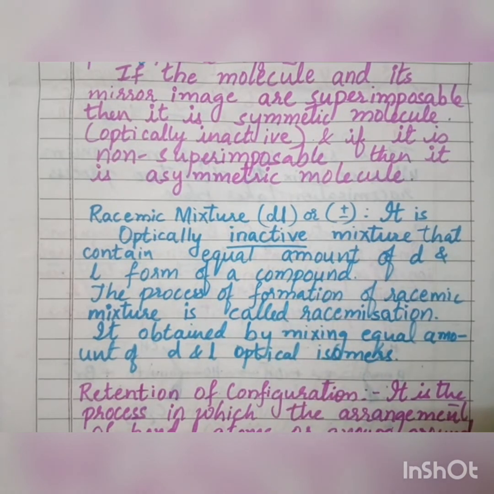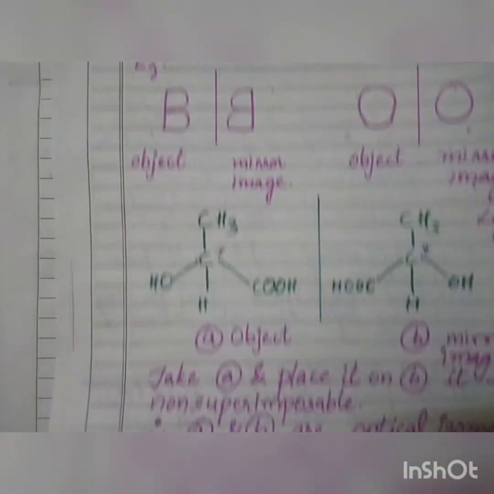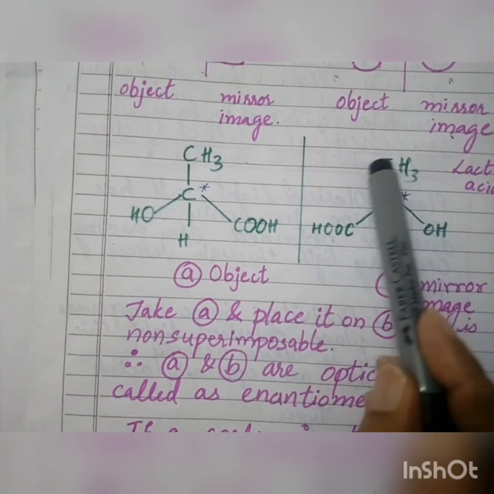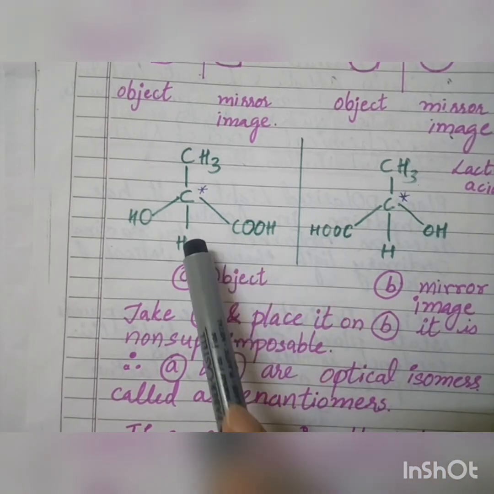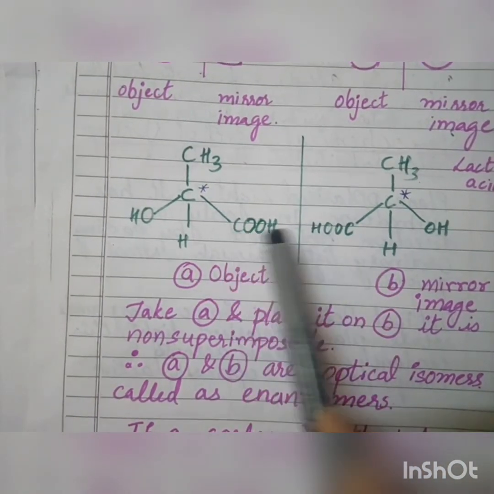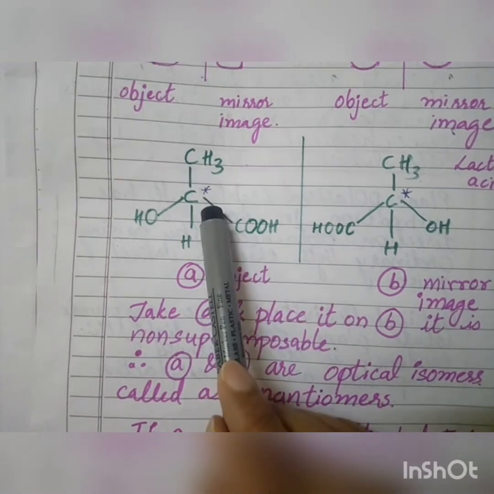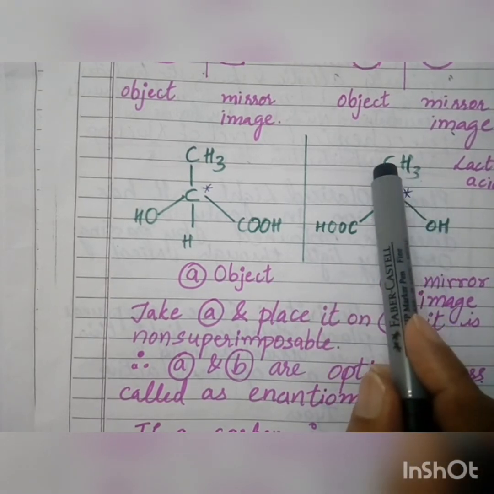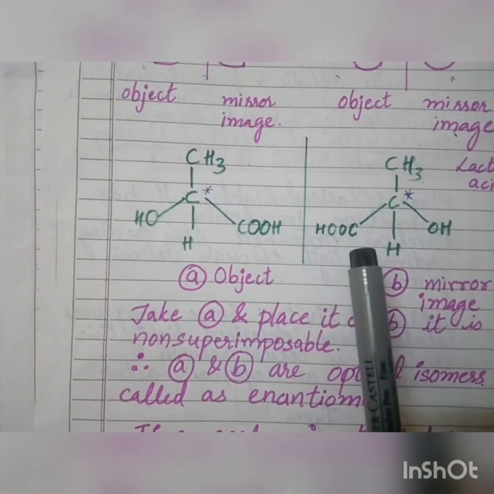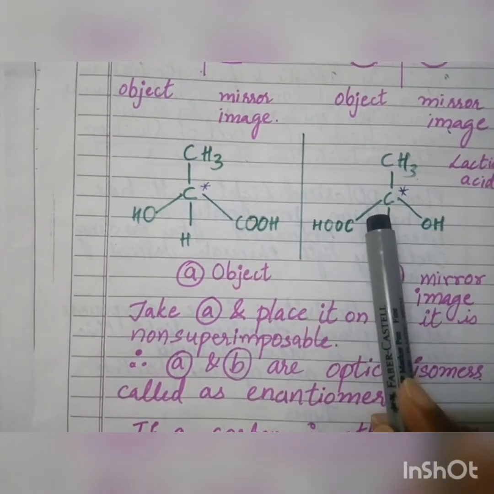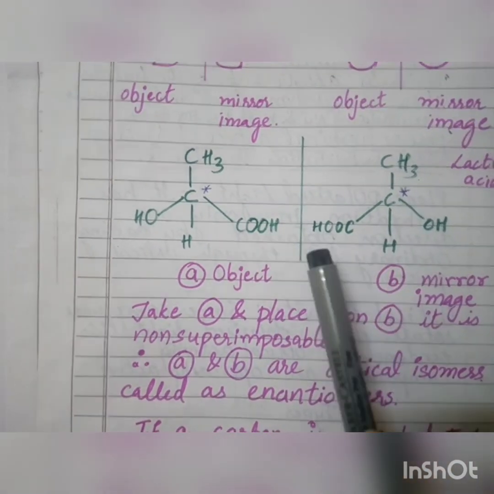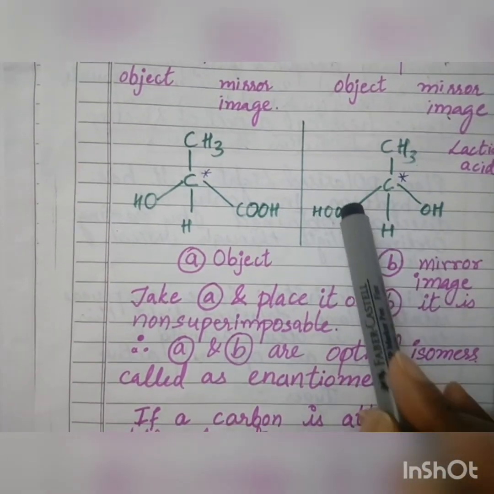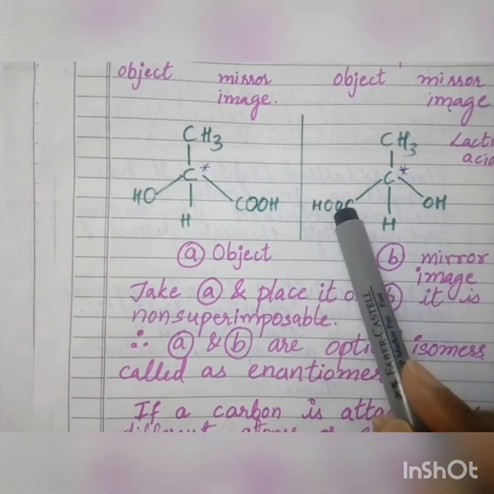Just observe. Suppose you take this compound, and this is rotating in the right direction, then this will rotate in the left direction. If I take them in equimolar proportion, then what will happen? This will try to rotate the plane polarized light towards the right. Equally, this will try to rotate the plane polarized light towards the left. When you take them in equal proportion, what will happen to the optical activity? It is going to get nullified. This tries to rotate this way, and this tries to rotate that way. So the effect gets nullified.